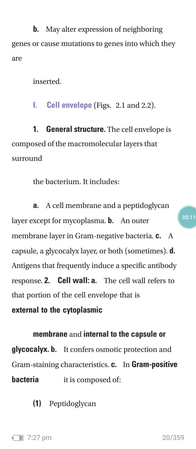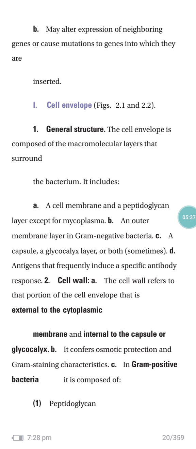And the last one is the cell envelope structure. The cell envelope is composed of the macromolecular layers that surround the bacterium. It includes a cell membrane and the peptidoglycan layer, except for mycoplasma, the outer membrane layer in gram-negative bacteria, and a capsule, a glycocalyx layer, or both. Antigens subsequently induce a specific antibody response.